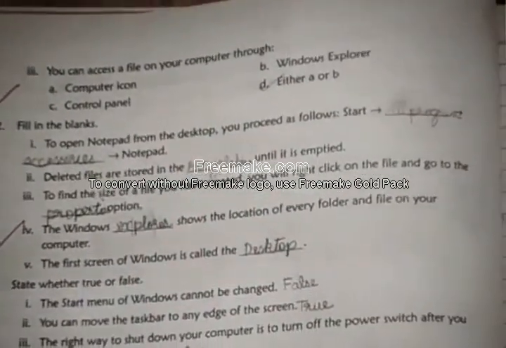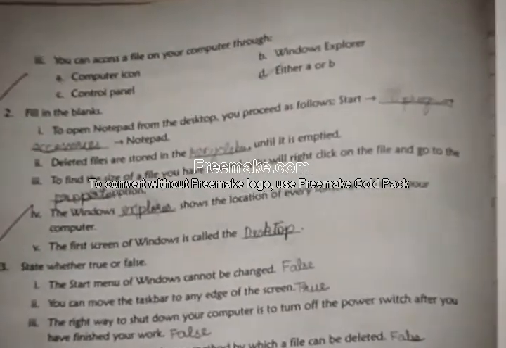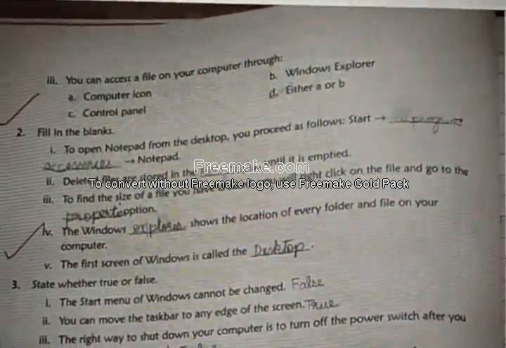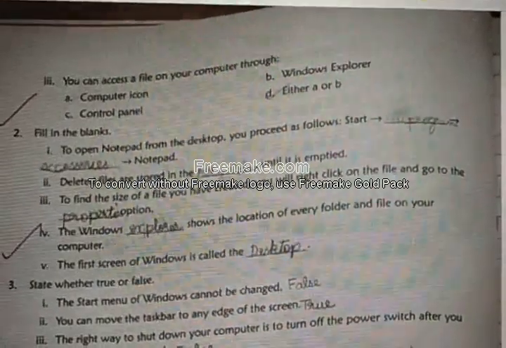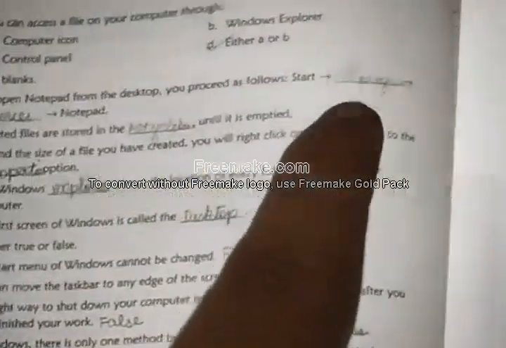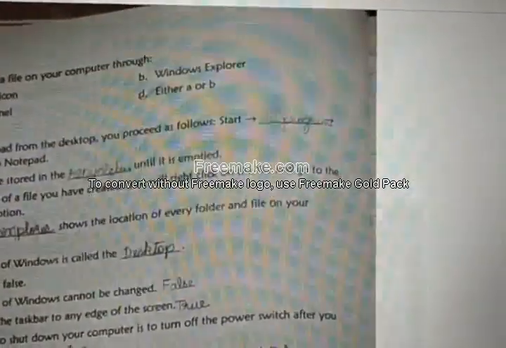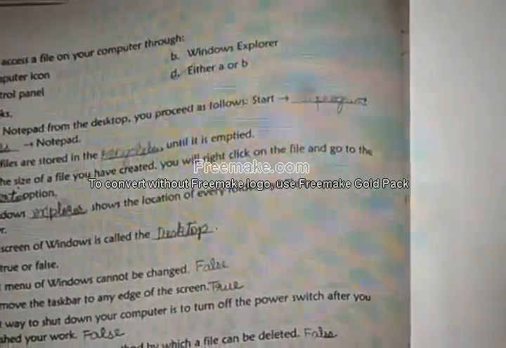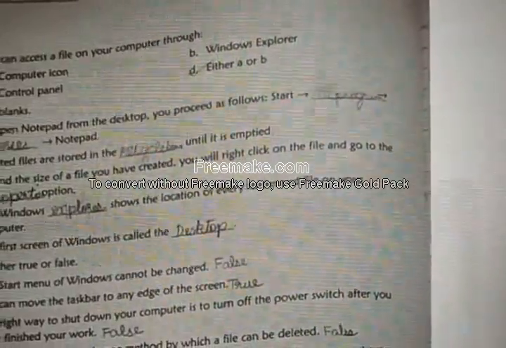Okay, now we'll go for fill in the blanks. To open Notepad from the desktop, you proceed as follows. What you should do, go to start menu. First start, then it is all programs, ALL PROGRAMS.